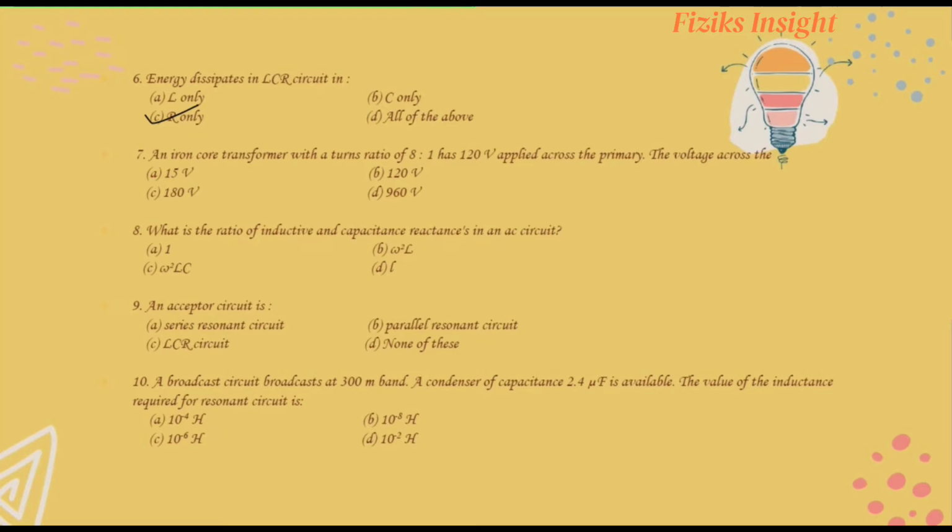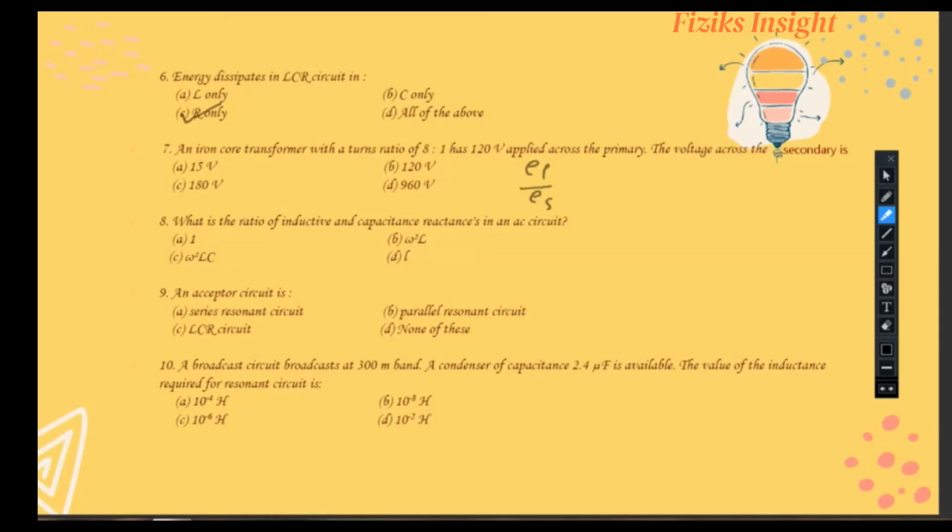Now in the 7th question, an iron core transformer with the turn ratio 8:1 has 120 volt applied across the primary. Now you have to evaluate the secondary voltage, the EMF across the secondary. In order to solve this question, we know that E primary upon E secondary is equal to number of turns in primary upon number of turns in secondary.